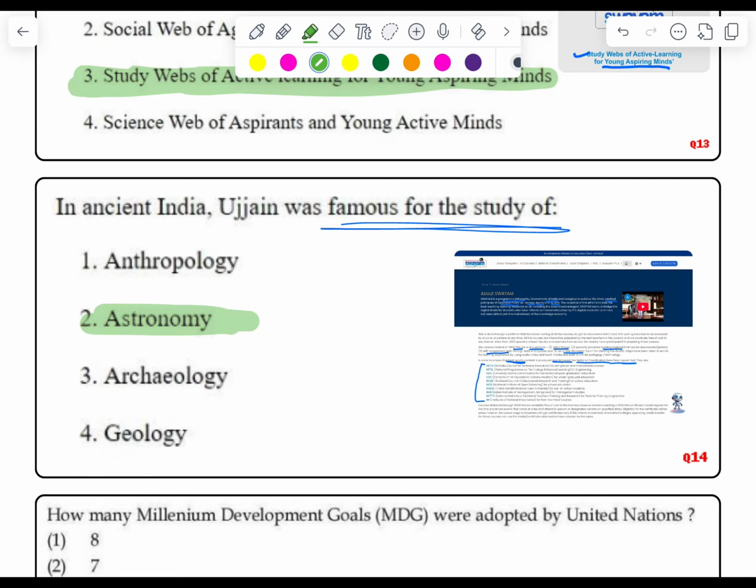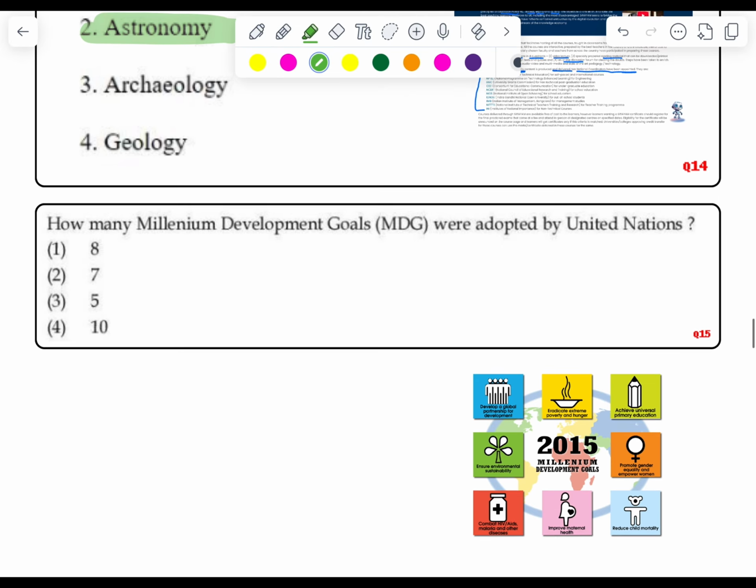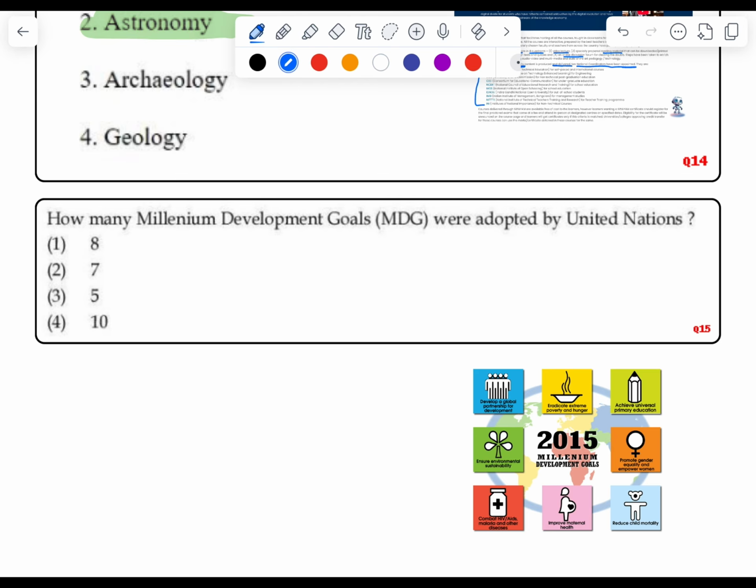Now moving to the next question. How many Millennium Development Goals were adopted by the United Nations? The options are 8, 7, 5 and 10. As we know, there were 8 Millennium Development Goals adopted by the United Nations in the year 2000, with an aim to reduce poverty and improve the living standards of people of the world, to be achieved by the year 2015.